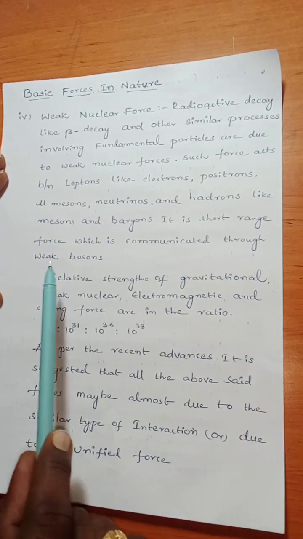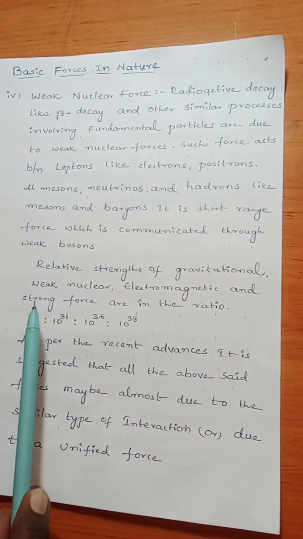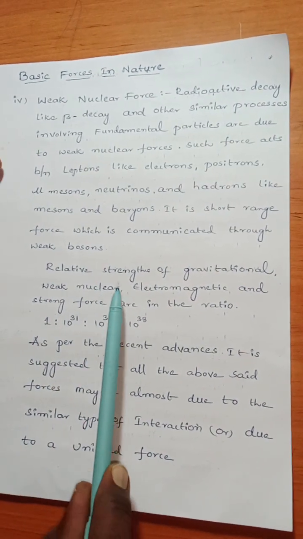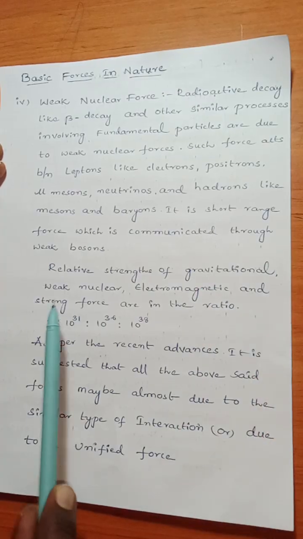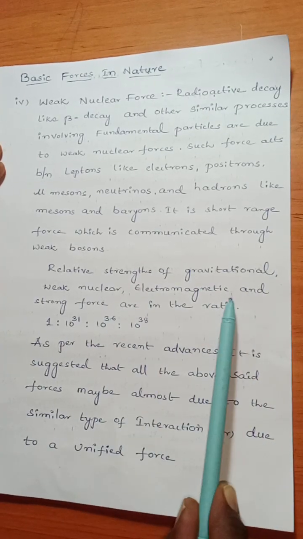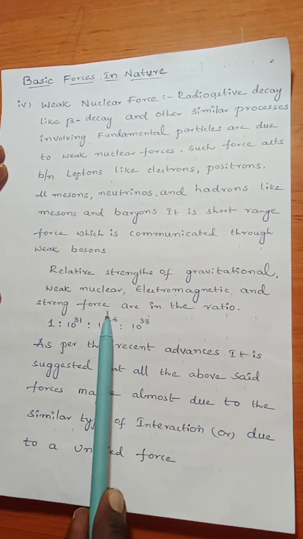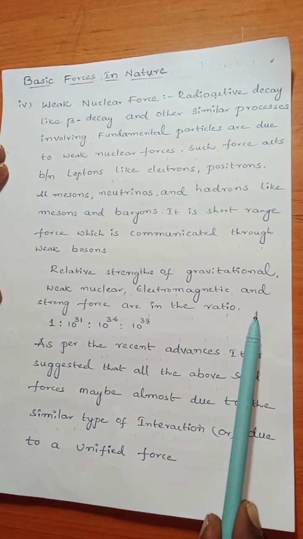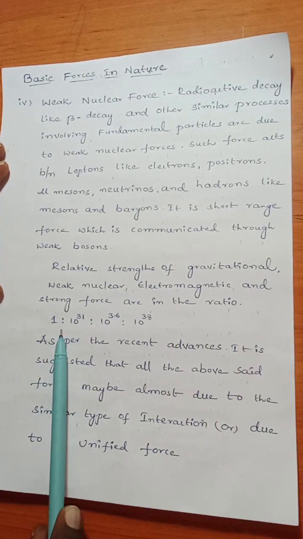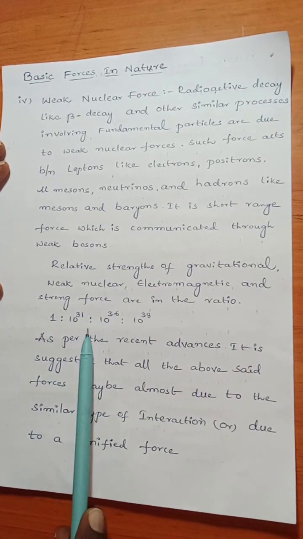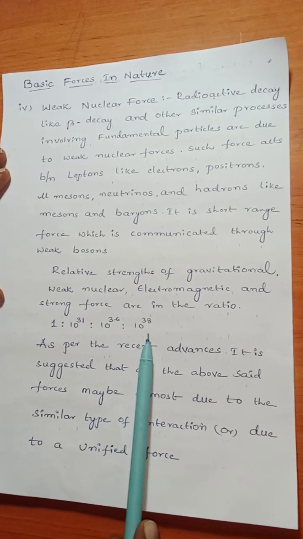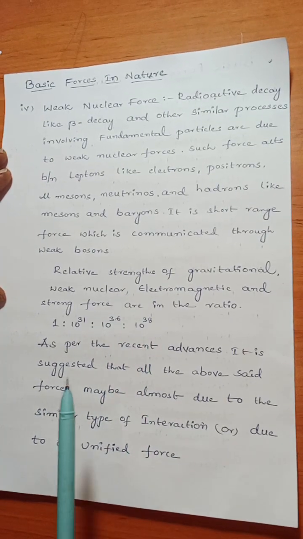communicated through weak bosons. Relative strength of gravitational, weak nuclear, electromagnetic and strong force are in the ratio 1 is to 10 power 31 is to 10 power 36 is to 10 power 38.